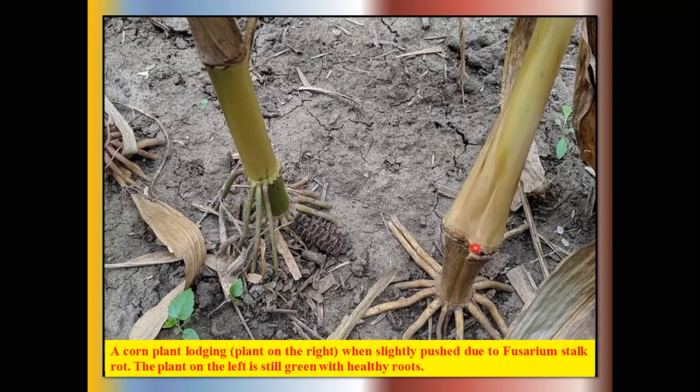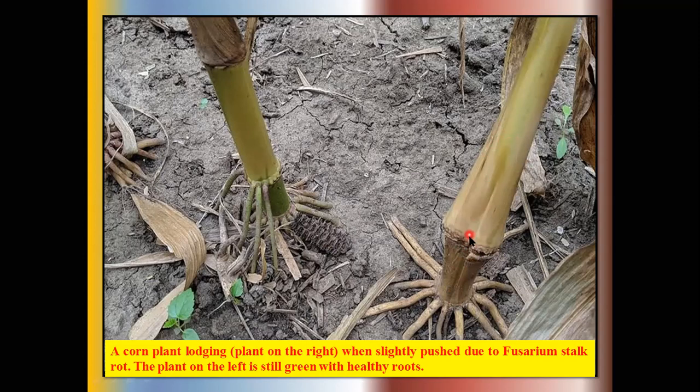These brownish lesions may girdle around the stalk. Under favorable conditions, these lesions girdle and extend the infection in the upward direction, on the surface of the stalk of these plants.